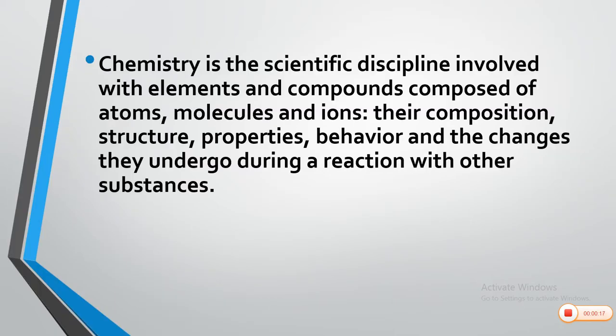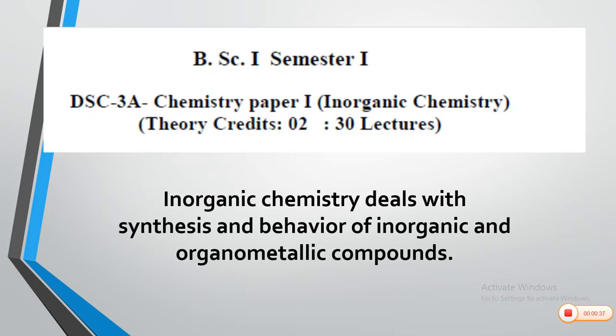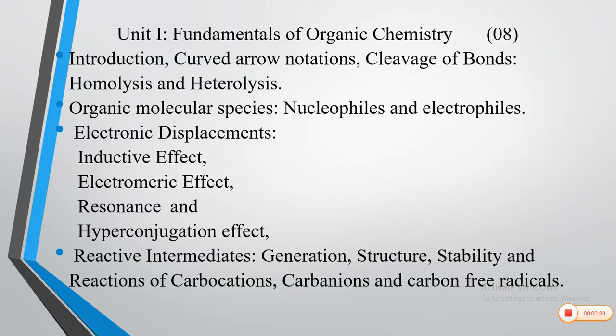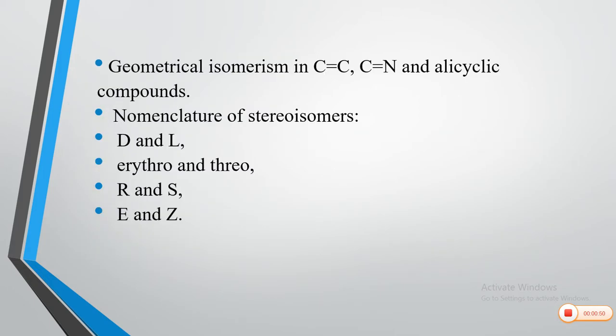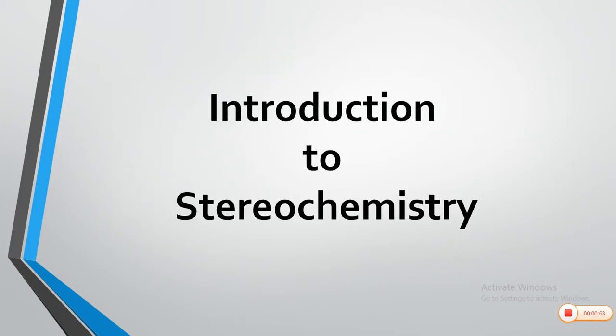So, we have seen that chemistry is the scientific discipline involved with elements and compounds composed of atoms, molecules, and ions. Their composition, structure, properties, behavior, and the changes they undergo during a reaction with other substances. We have seen that there are two papers. Then, in the paper of organic chemistry, the topics are fundamentals of organic chemistry, then stereochemistry. From this video, we are going to start with stereochemistry.